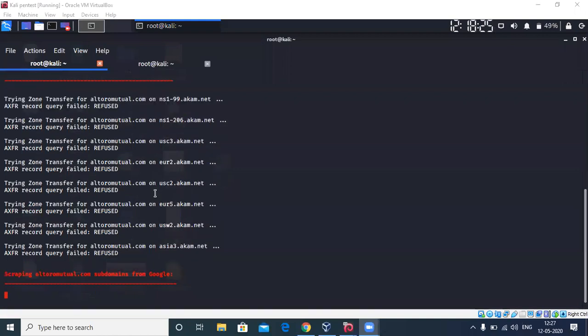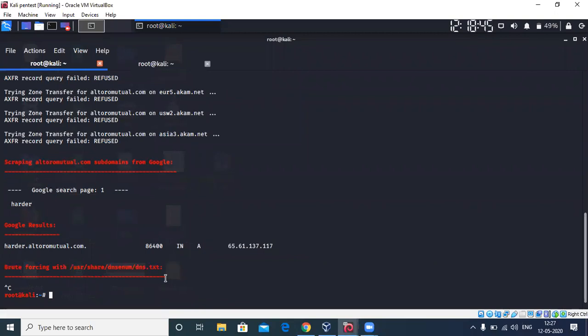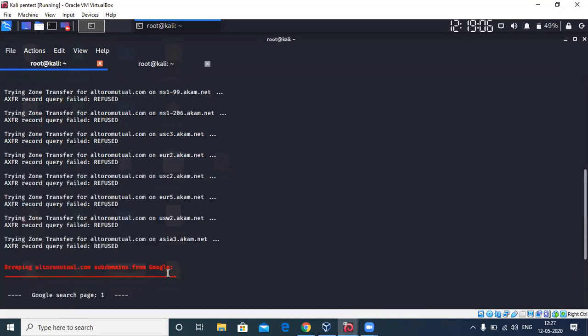So let me put this over here. Oh yeah, this went through. This is also searched for in Google searches. And other than that, if you can see it somewhere at the bottom, this is trying to brute force the subdomains. Okay, so I'm going to quit this process over here. Brute forcing is something we're going to look at tomorrow. I'll be telling you about word lists, about where to get awesome word lists for your brute forcing, for different things sorted out properly. So you have something called a checklist. Yeah, we'll be talking about that tomorrow. This particular part is just trying to brute force the subdomains if it has any.